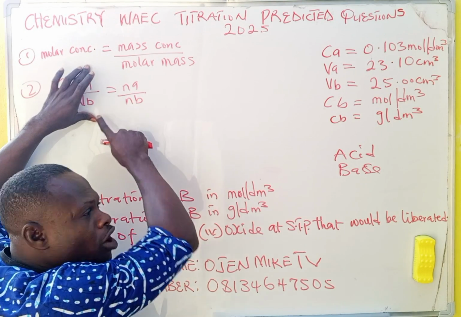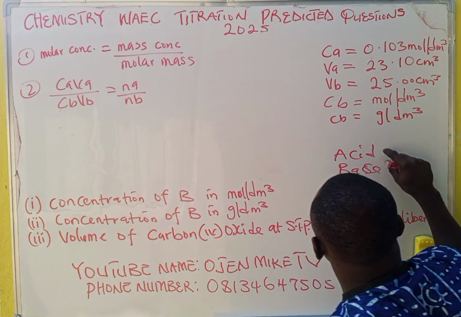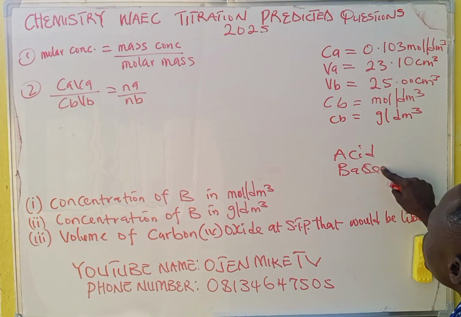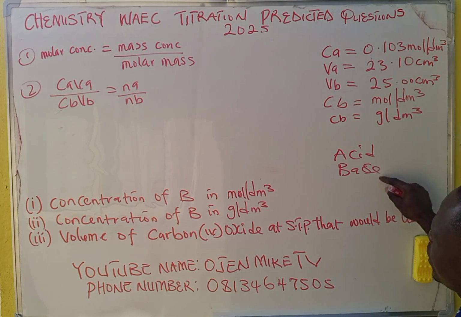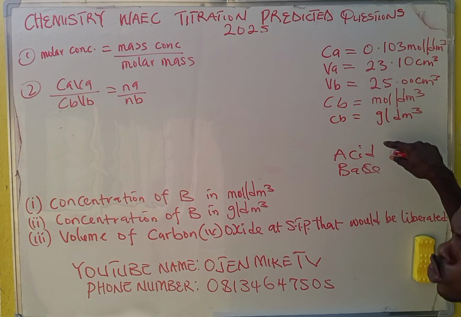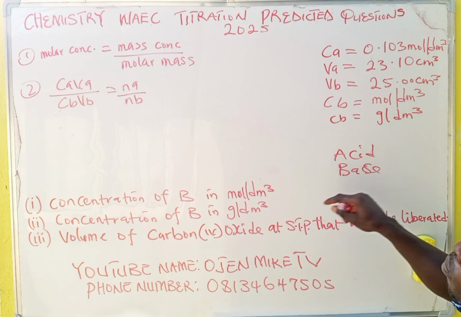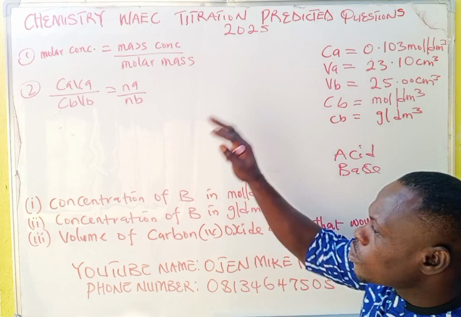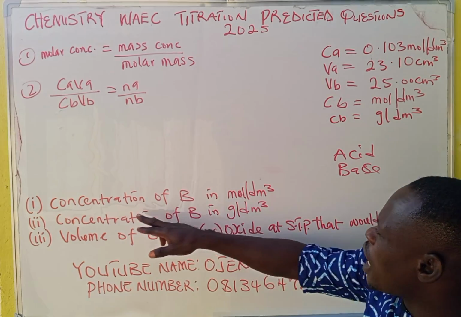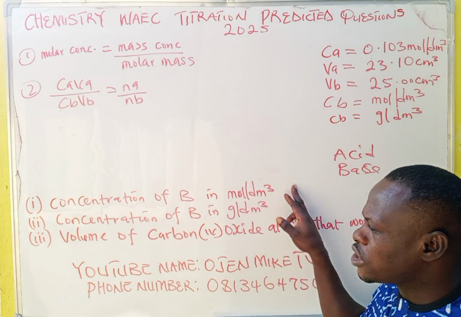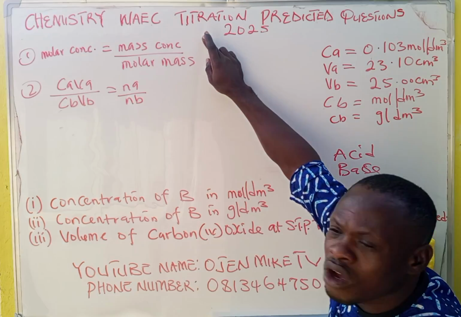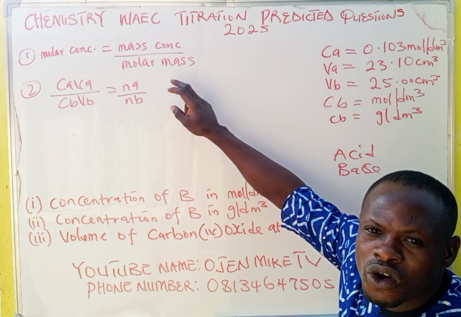But if acid is not given in moles per dm cubed, and they are not asking you to calculate the concentration of B in moles per dm cubed, you must go and use this formula. Sometimes they will ask you to calculate the concentration of B in moles per dm cubed and the concentration of A in moles per dm cubed. It means that you have to use one for acid and one for base.